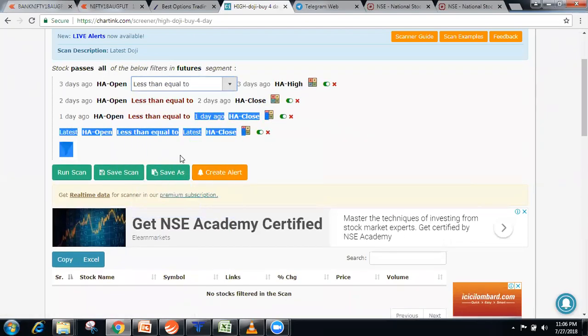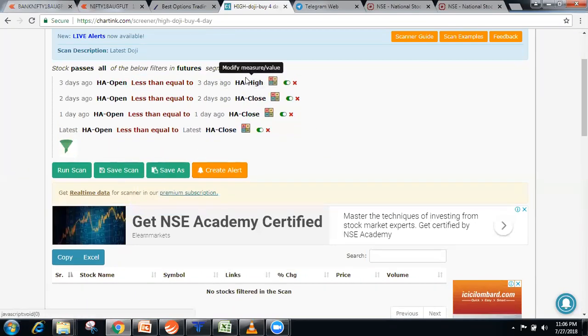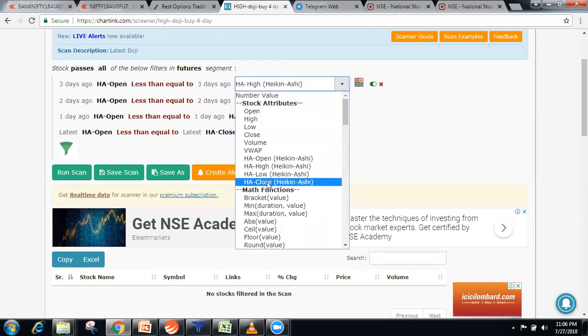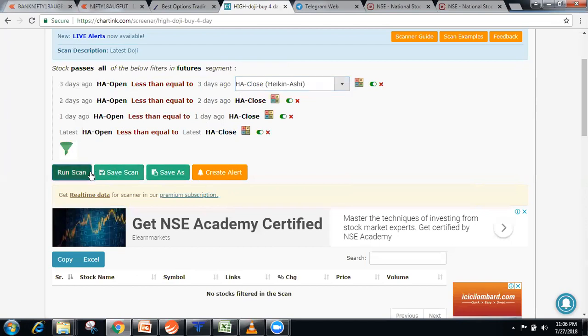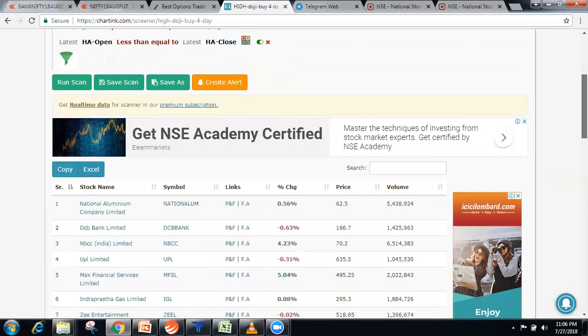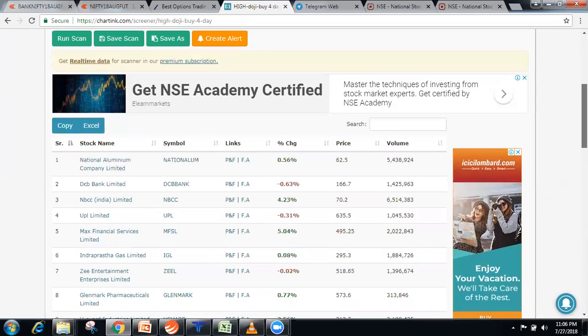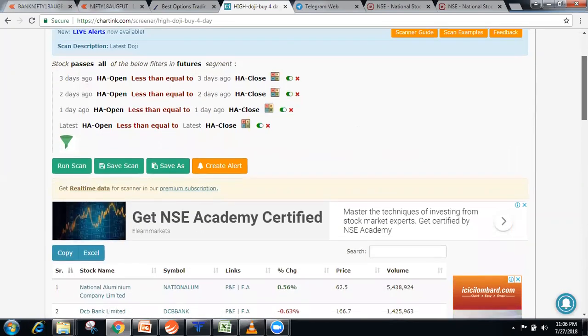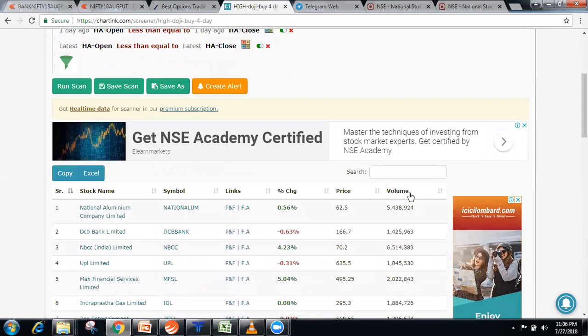This is the doji formula I'm writing. Okay, too many things came up. Open less than close. Yeah, I will select the sectors up.